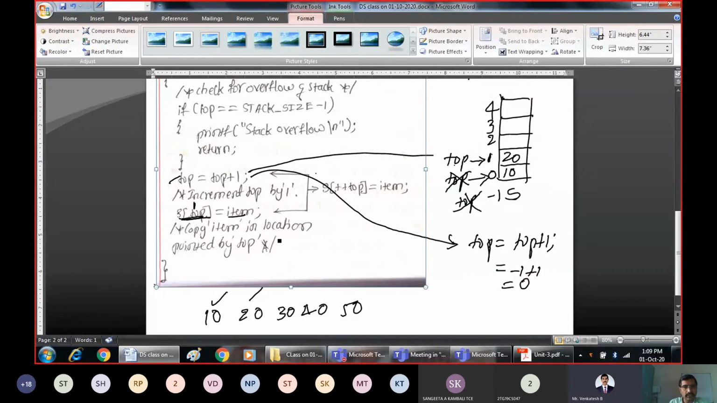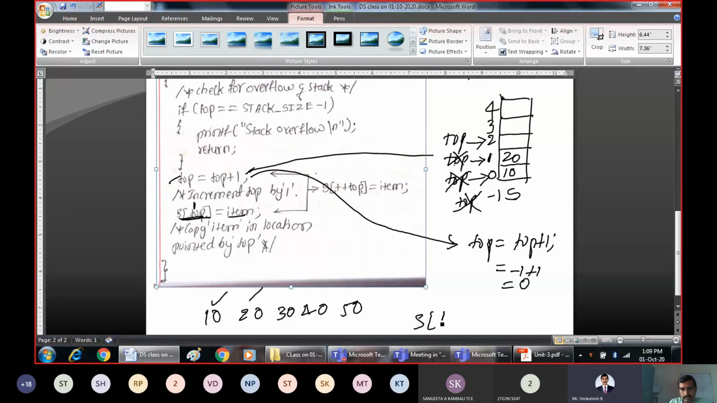Next, if you call it for the third time, again, increment the top by 1. First thing is, if you want to insert, increment the top first. Make the top point to this location. Where is top pointing now? Top is pointing to 2.